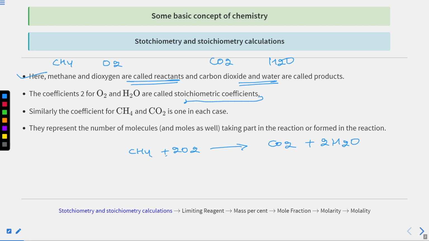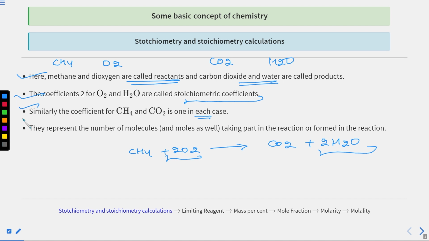Similarly, the coefficient for CH4 and CO2 is 1 in each case. They represent the number of molecules, or number of moles as well, which participate in the reaction, meaning reactants, or which are formed in the reaction, meaning products.